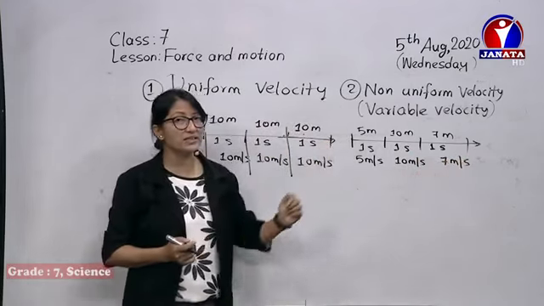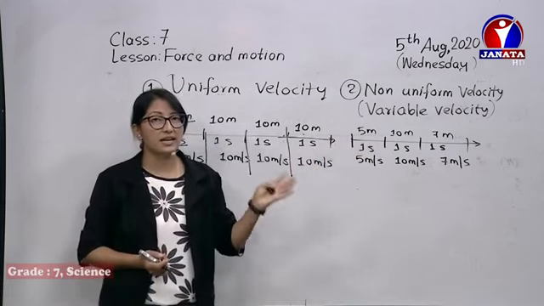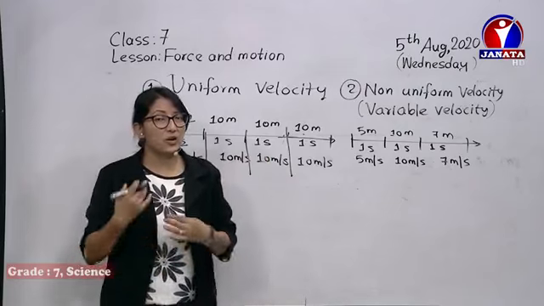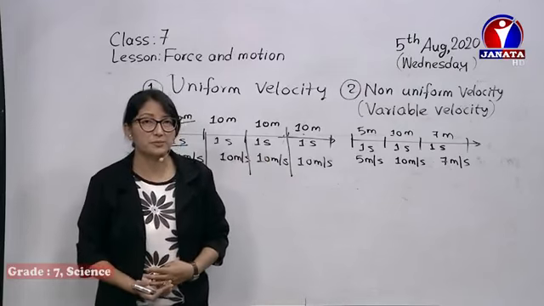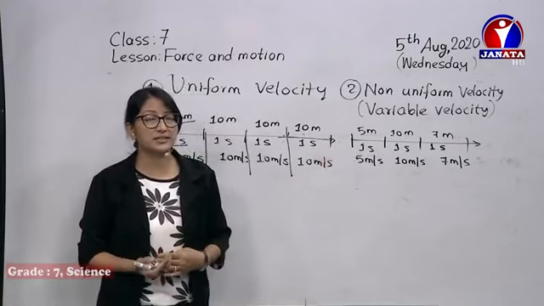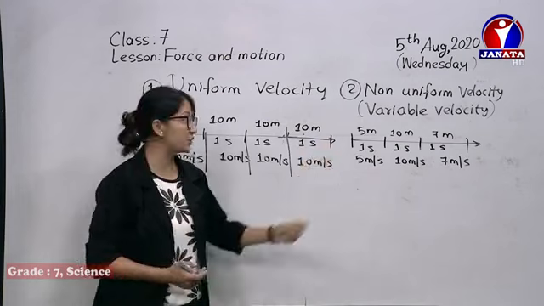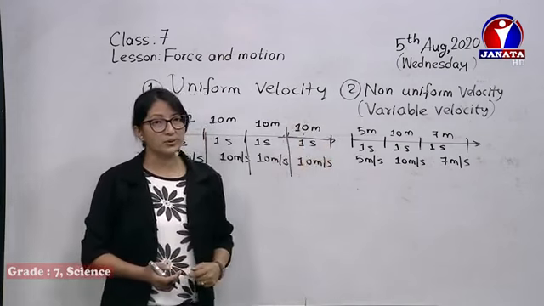So the velocity is different. So if a body covers different displacement in equal intervals of time, then its velocity is said to be variable velocity.